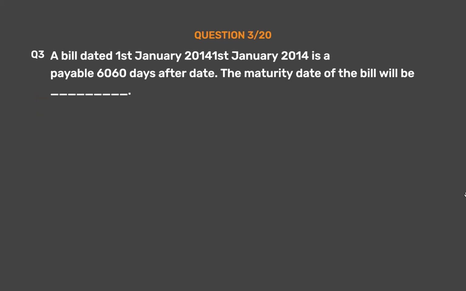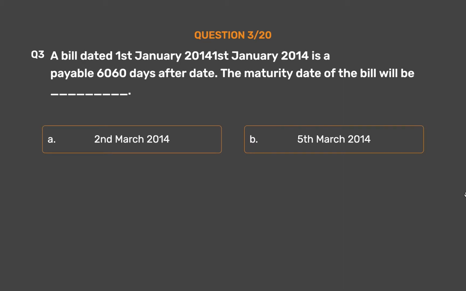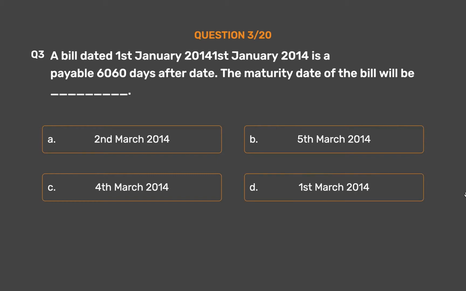Question number 3. A bill dated 1st January 2014 is payable 60 days after date. The maturity date of the bill will be underscore. Option A. 2nd of March 2014. Option B. 5th of March 2014. Option C. 4th of March 2014. Option D. 1st of March 2014.